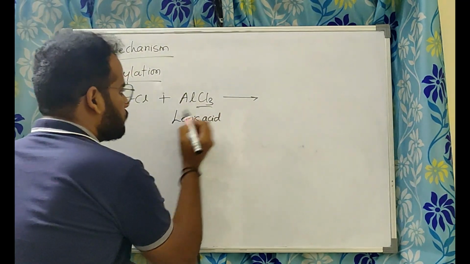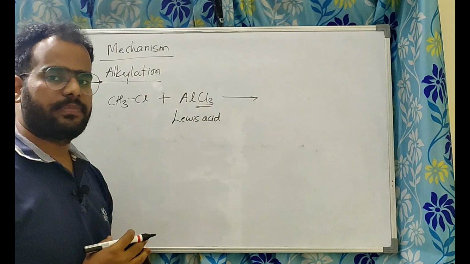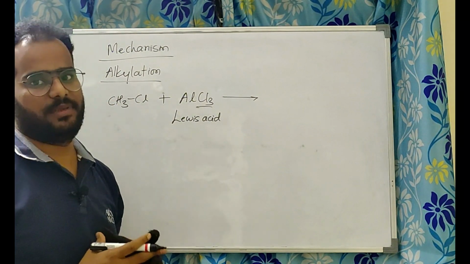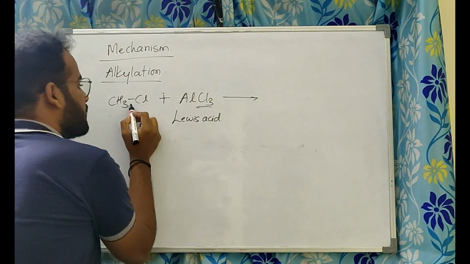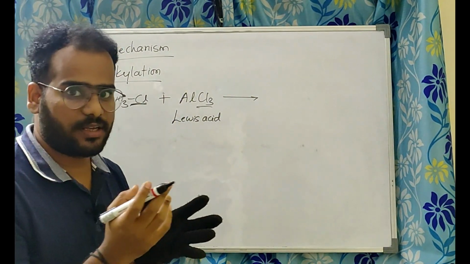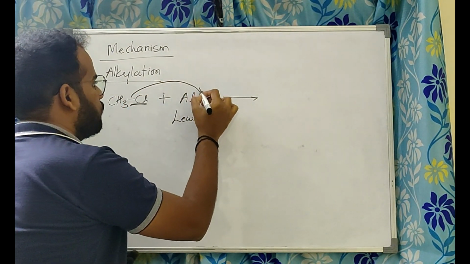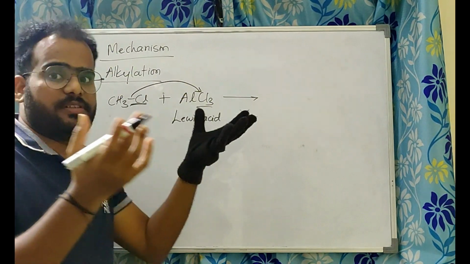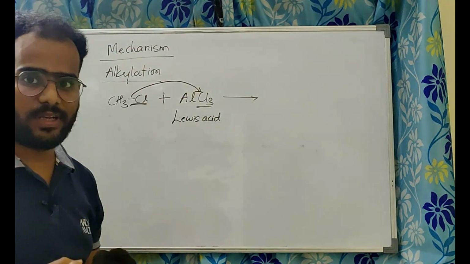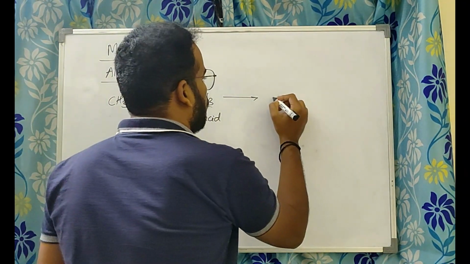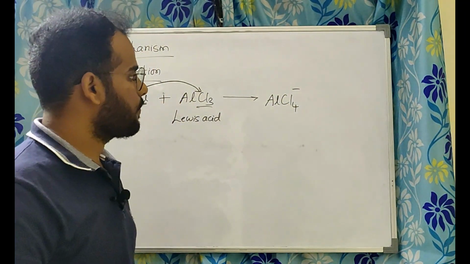Now see, chlorine. Now the story starts. Chlorine saw its siblings here, so it wants to go and play with them. So now what happens? It will not go as Cl plus, it will go as Cl minus, because it is more electronegative than carbon. So with this bond's electrons, it will go to AlCl3. AlCl3 is happy to accept the pair of electrons because Cl is bringing 2 electrons. Okay, now it will form AlCl4 minus.